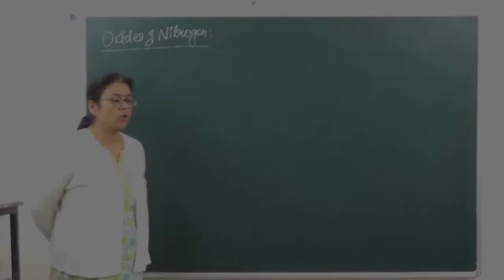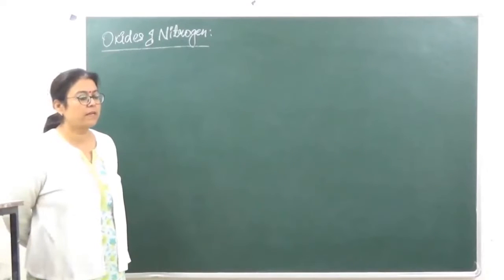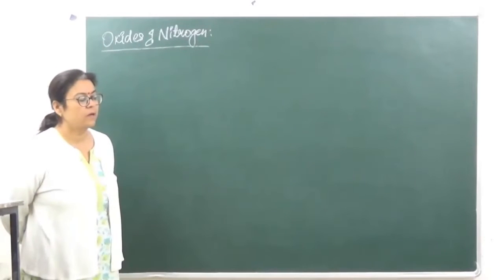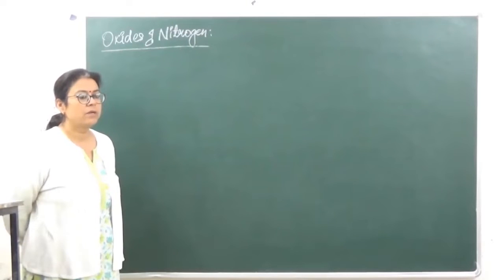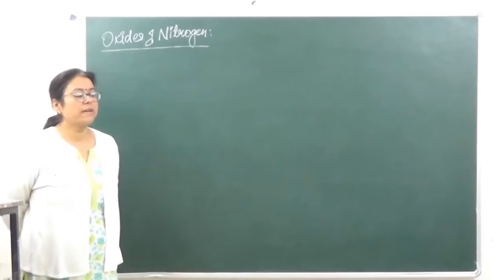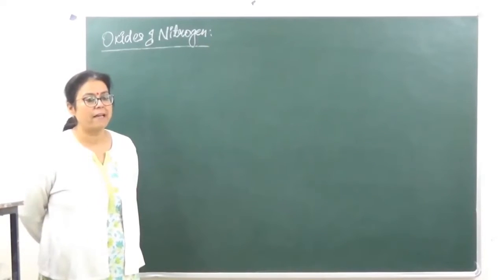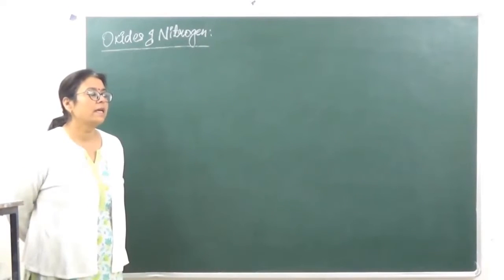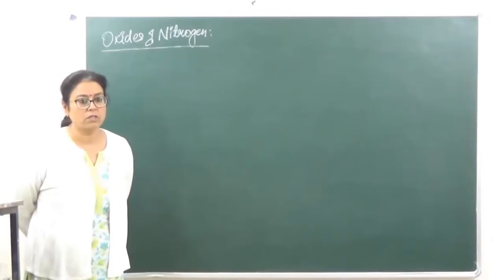Okay, so let's go on to the next topic. पिछली क्लास में हमने अमोनिया डिस्कस किया था और नाइट्रोजन डिस्कस किया था. Today we are going to discuss oxides of nitrogen. Now nitrogen, as we have already discussed, forms 5 different oxides in five different oxidation states.